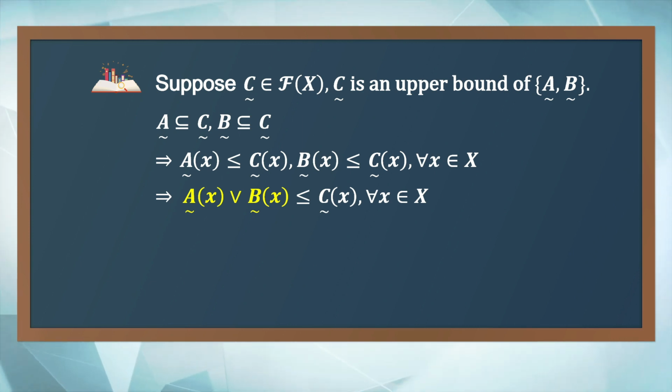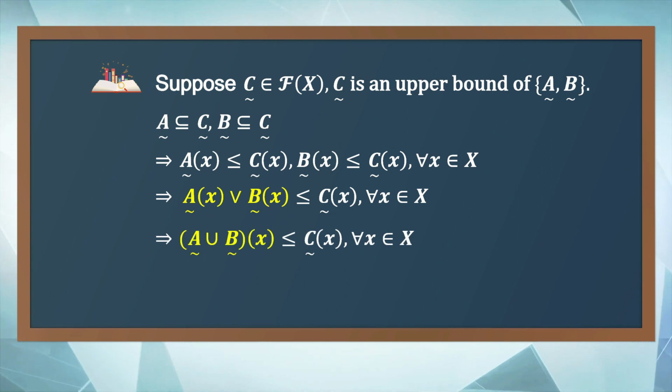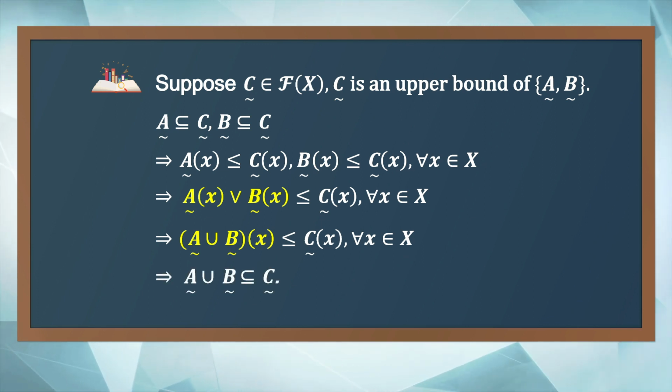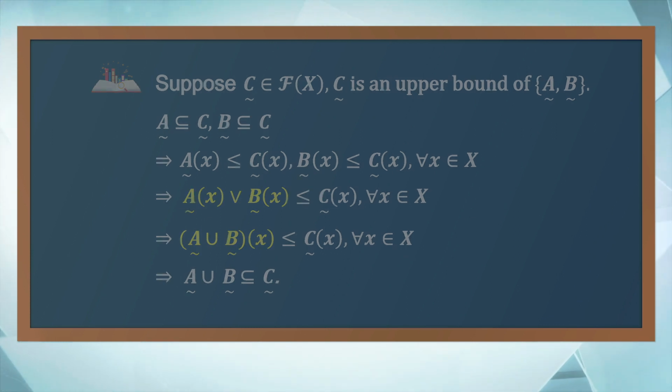Considering the definition of union of fuzzy sets, the union of A and B at x is the same as the maximum of A of x and B of x. So, the union of A and B at x is less than or equal to C of x for all x. That is, the union of A and B is a subset of C.